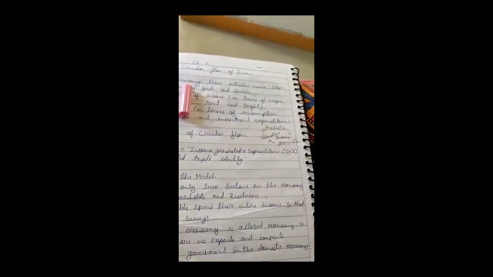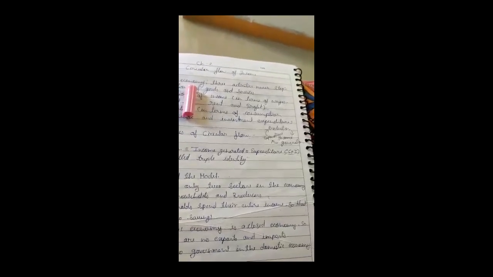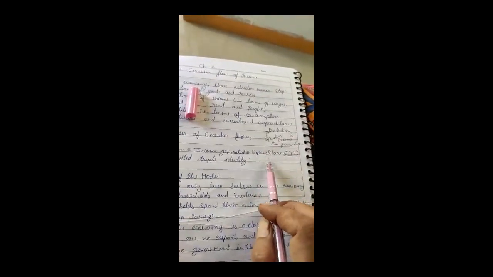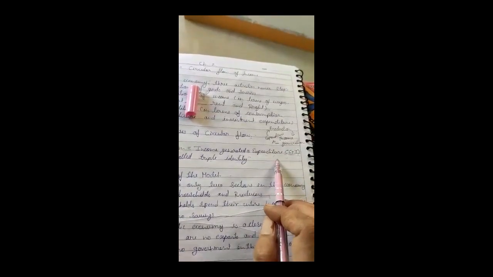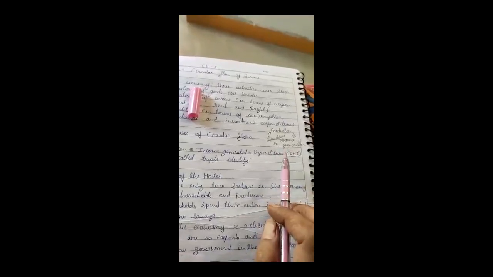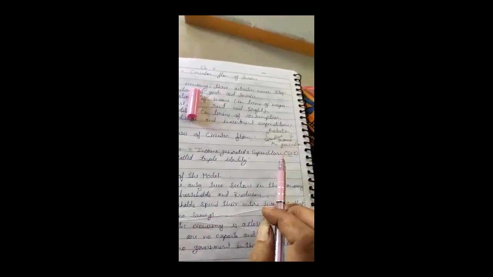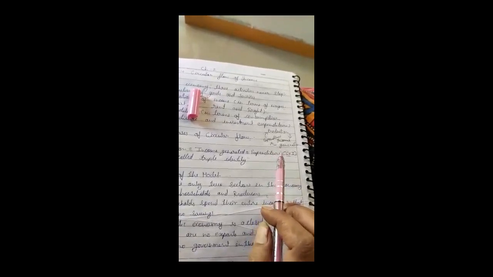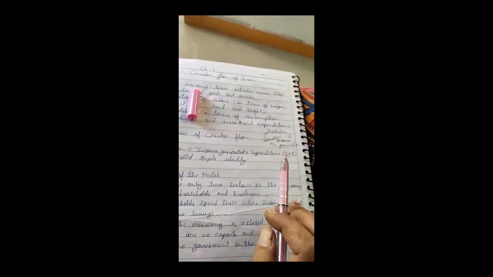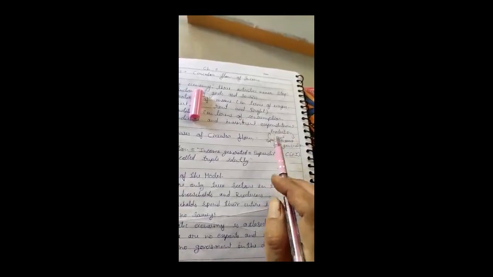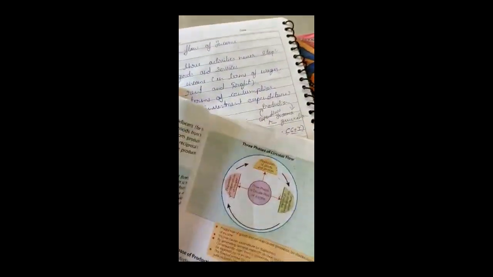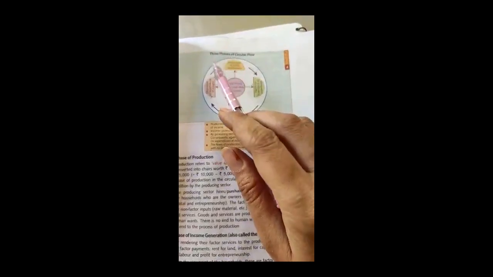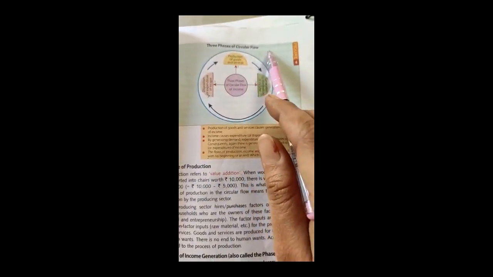Production in the producing sector generates income for the households who are owners of the factors of production. Expenditure by the households generates demand for further production. Accordingly, production, income generation and expenditure keep chasing each other like three dots continuously moving in a circle. Children, here you should understand this concept with the help of this diagram. Okay, this is a diagram, three phases of circular flow.